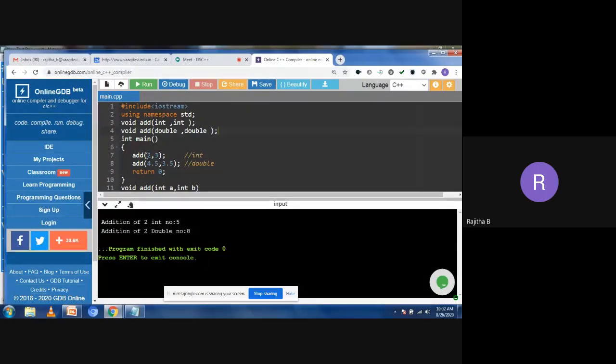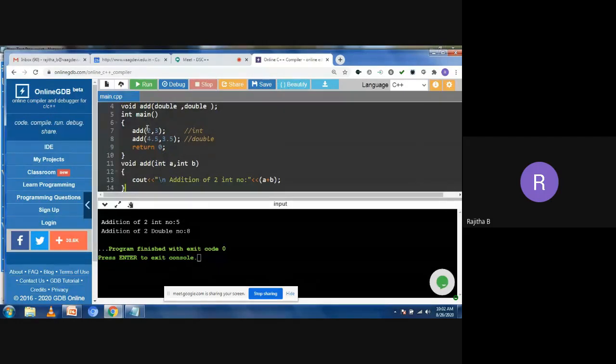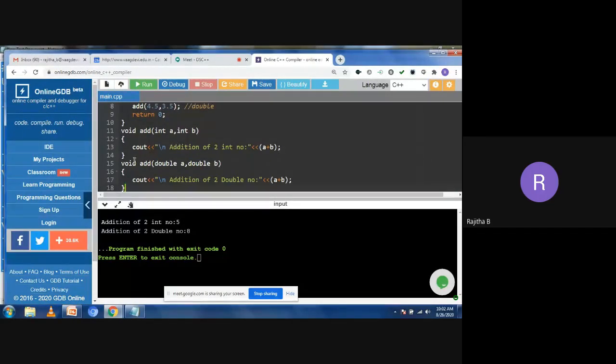Here I'm passing add of 2 comma 3, so it is going to the addition of two integer numbers. Why? Because 2 comma 3 are integer values. So it is going to add of int a comma b and it will perform a plus b, and you get the result 5. Now suppose I'm calling add of 4.5 and 3.5, using double. So it is going to the double function definition. Based on the values, whether you pass integer or double, it goes to the particular function definition. So like this, we can write function overloading.